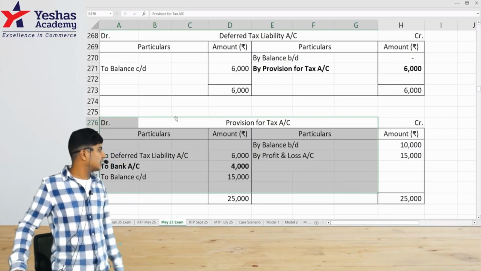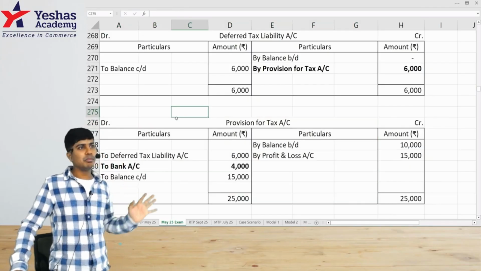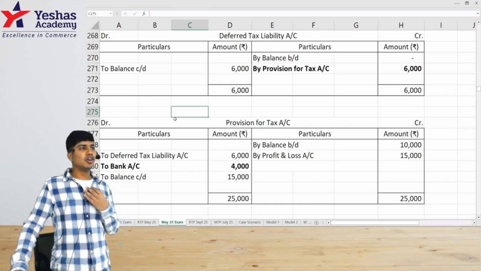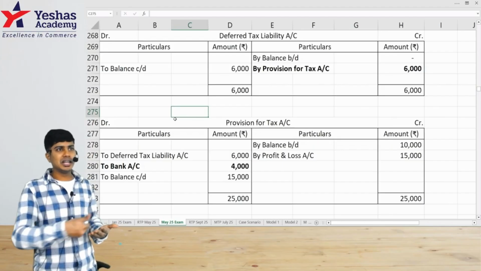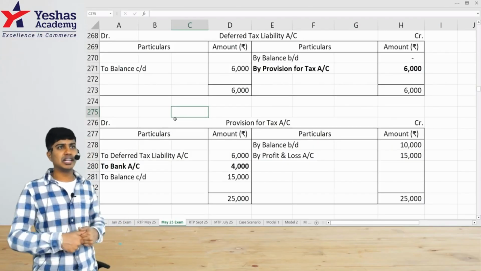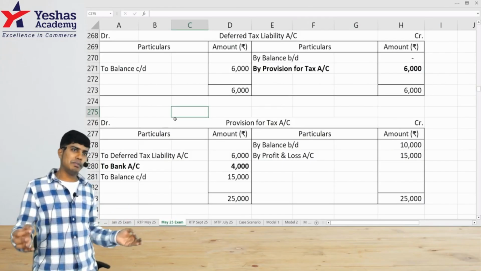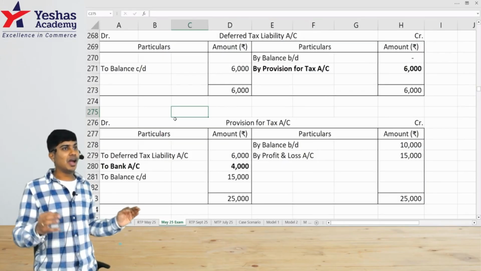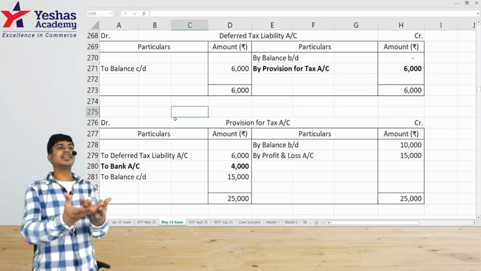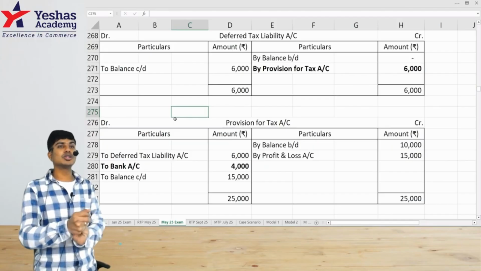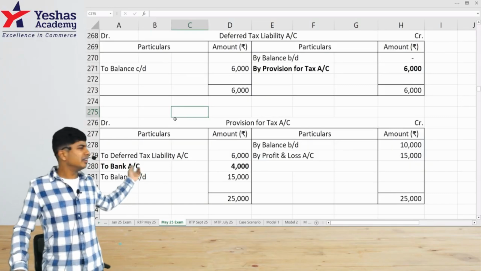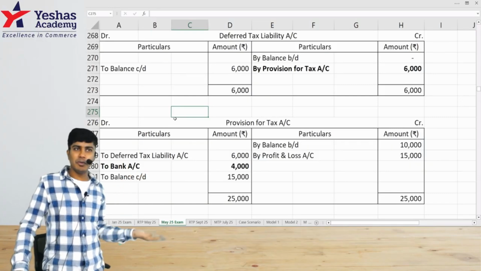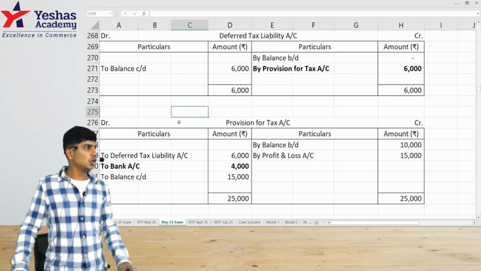If you would have cracked this, you would have got an extra cookie, because I don't think many of them would have got this right. So as an evaluator, if I'm correcting a paper and I get 10 consecutive papers wrong when it comes to deferred tax adjustment, and I suddenly see one paper wherein one student has done it right, I would still give that cookie to the student and think that you would have got other things also very much right. So again, this is a new one, but it's not impossible to do. Very much comfortably doable one.